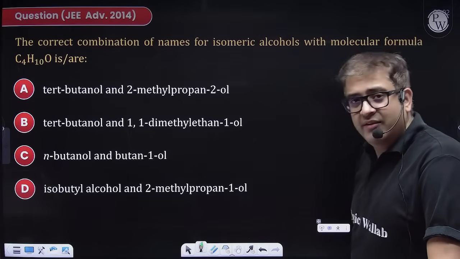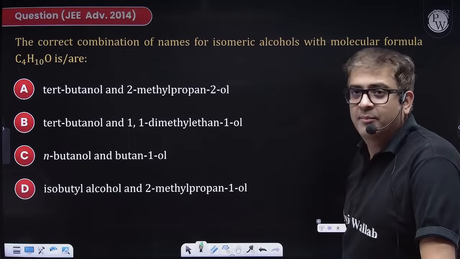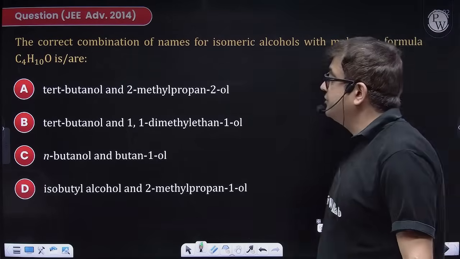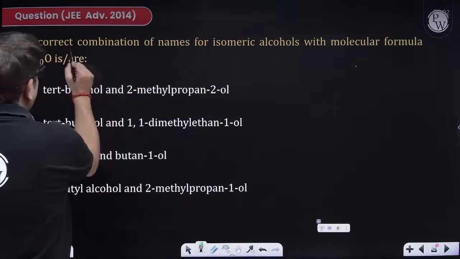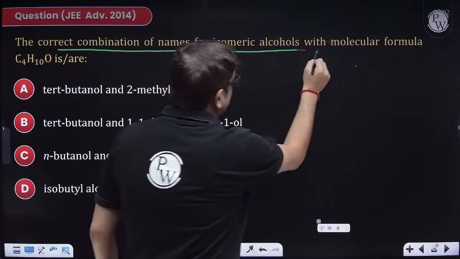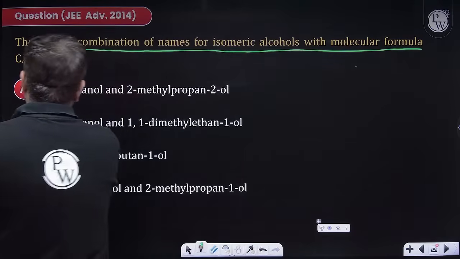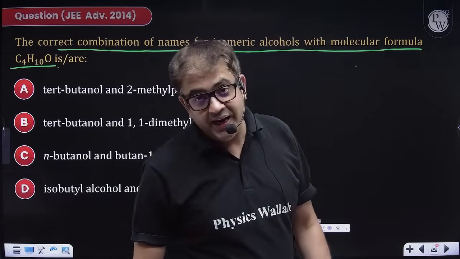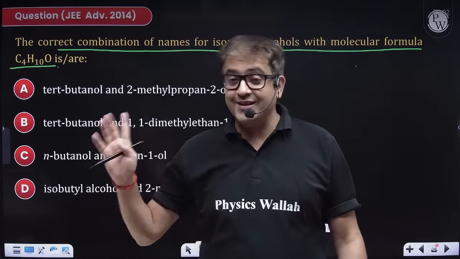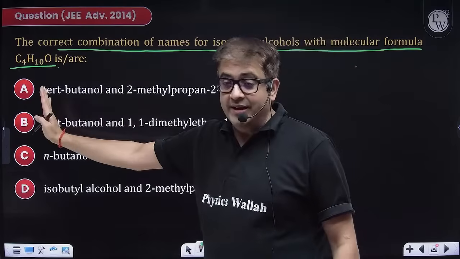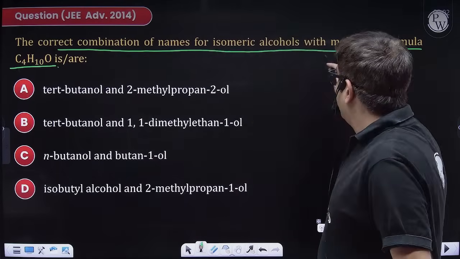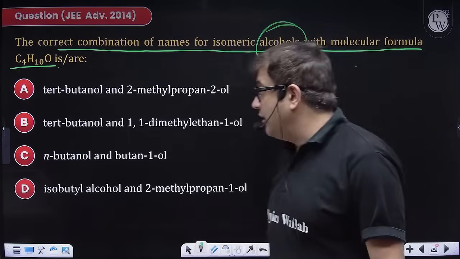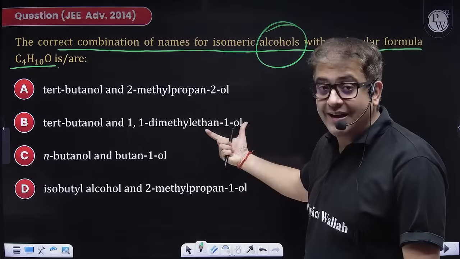Because I have not given a poll, because this is multiple correct as I have told you. Okay. The correct combination of names of isomeric alcohols with molecular formula C4H10O. So 4 carbon having 4 twos are 8, 9, 10. That means degree of unsaturation is 0. This is a saturated compound having oxygen. And the question is only telling you the oxygen is nothing but a functional group alcohol. So what can be the correct isomeric pairs?